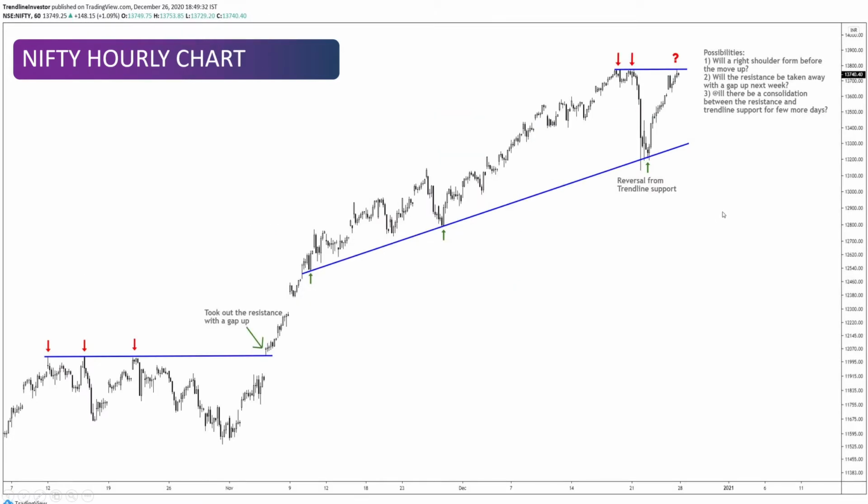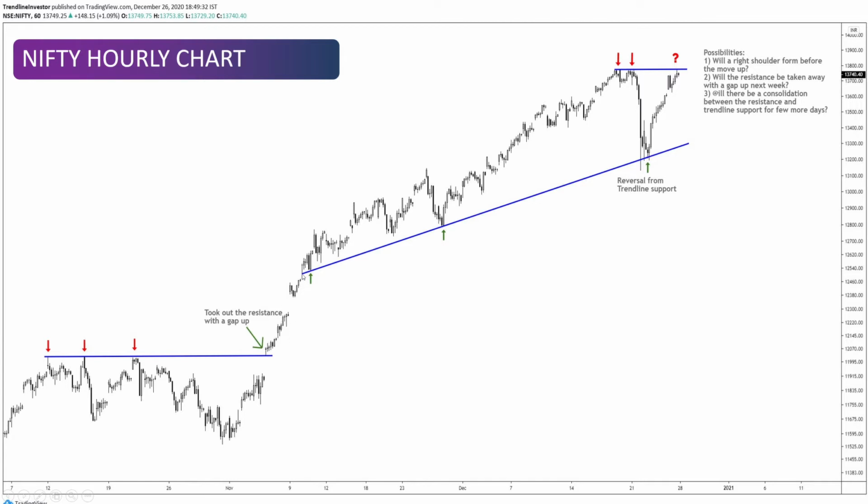Now, this is the hourly chart starting from the 7th of November and till date, right? So we had this resistance zone here around 11,000, 12,000 levels, and this resistance was taken out with a gap. If you see, there's this massive gap which happened, and we took out this resistance. Now, one point to note here is any resistance which is taken out with a gap, the price will hardly come back to that gap, and it will just trend up from there on. That's something which I would like to bring to your notice.